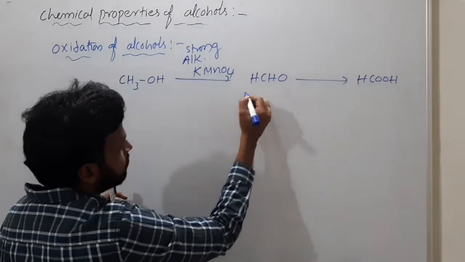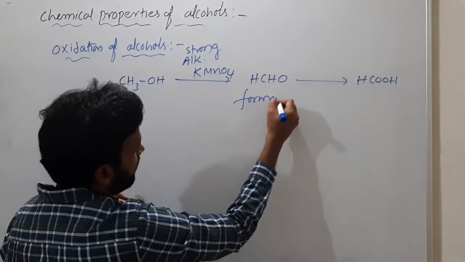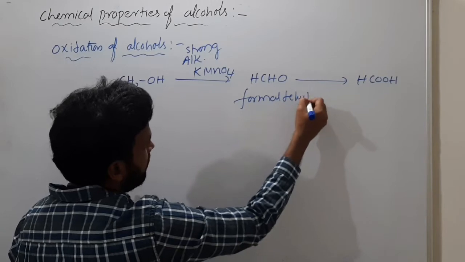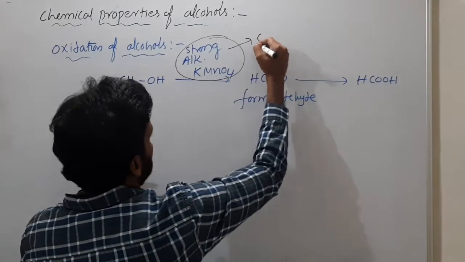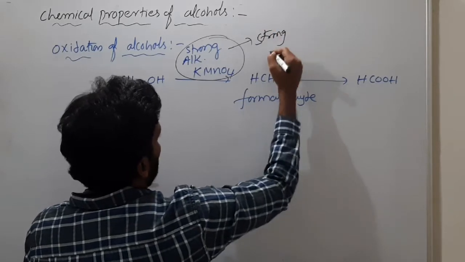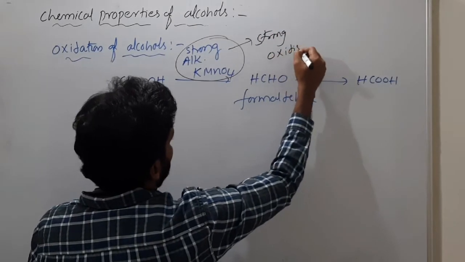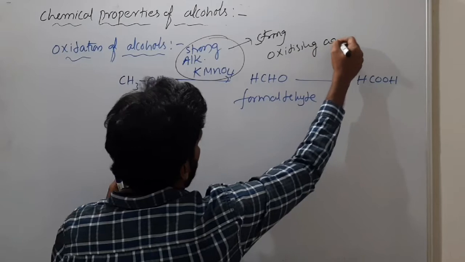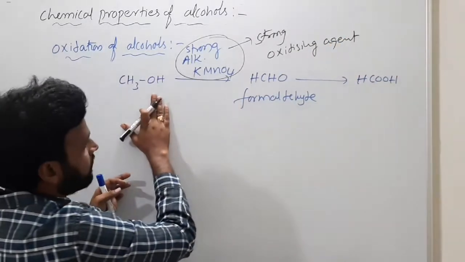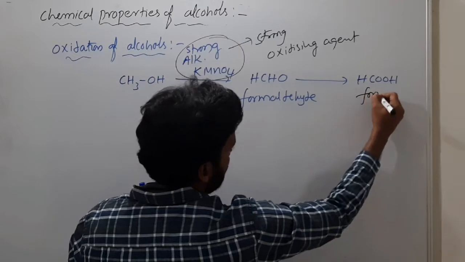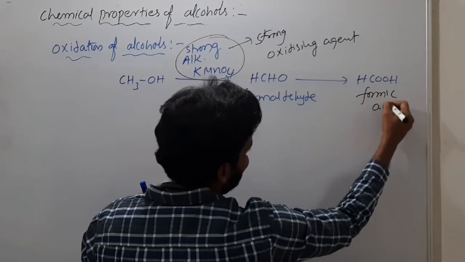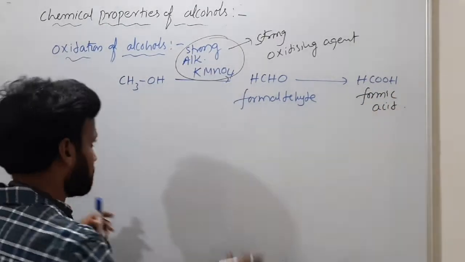What is HCHO? Formaldehyde. So this strong KMnO4 is a strong oxidizing agent. CH3OH gives HCOOH. What is this? Formic acid.